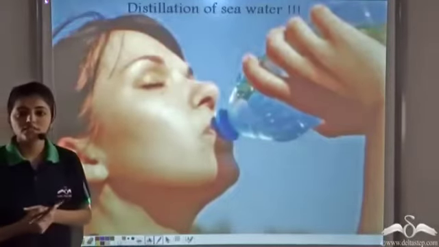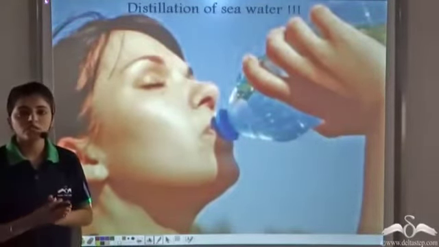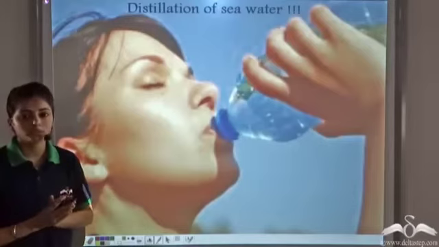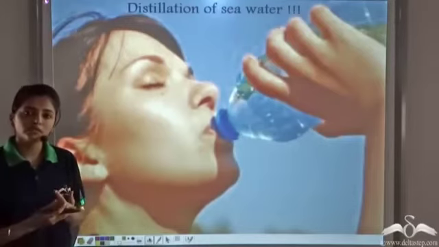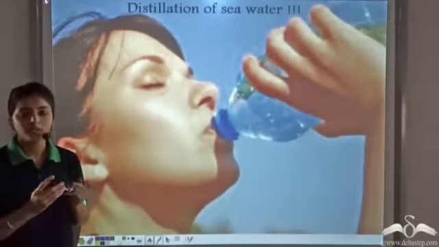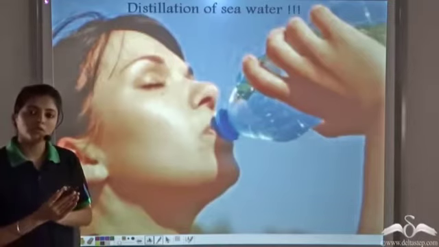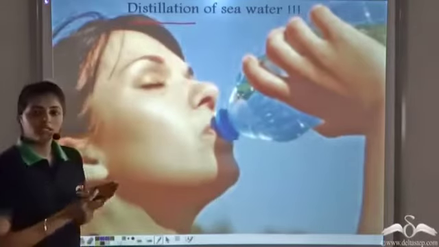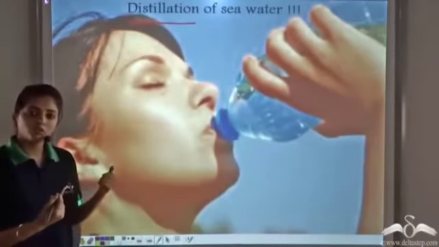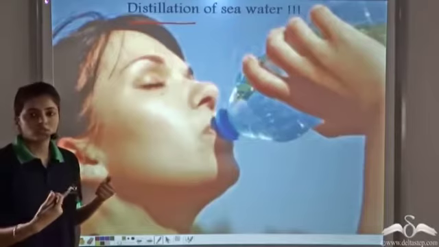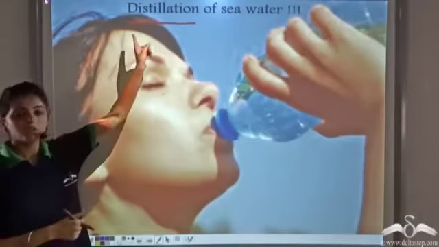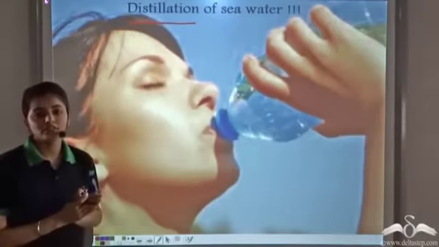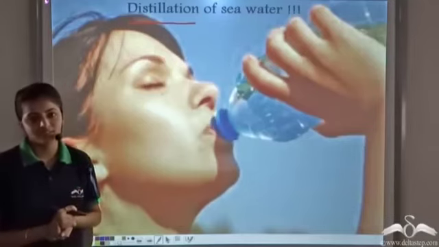This is the process which is used in some cities for getting clear drinking water. So we process the seawater. Seawater contains salt. In this case, we want clear drinking water. So by using the process of distillation, clear water is separated from the soluble salt. As this clear water is separated using distillation, this clear drinking water can be used in some cities.